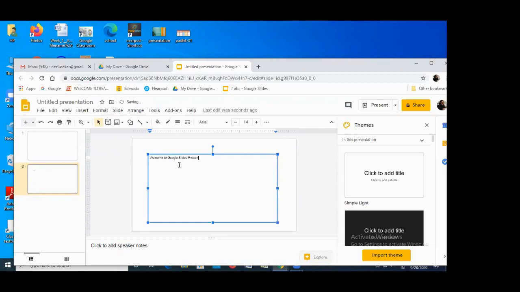You can just do that, and then you can see they're too small, not visible for you at all. So you can increase the font size by clicking on the text and increasing the size.